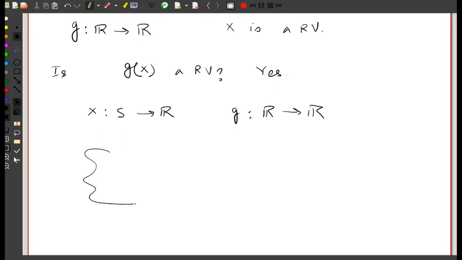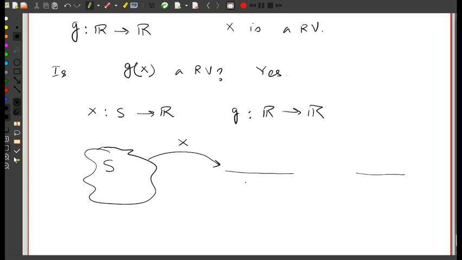I have a sample space S, I have R here, and I have R here. X maps the points in the sample space to R. Then g again maps from R to R.